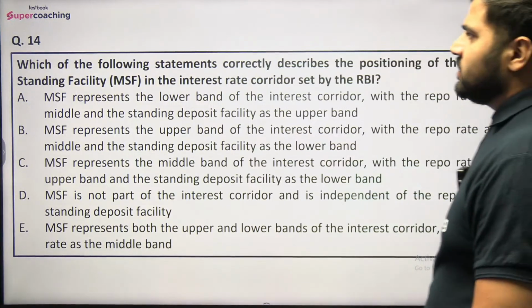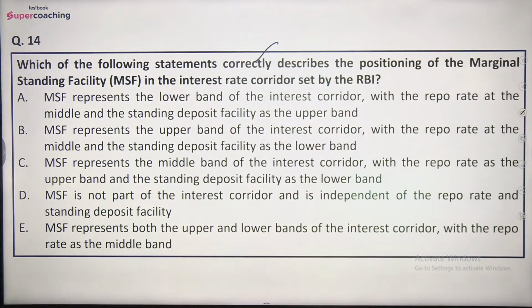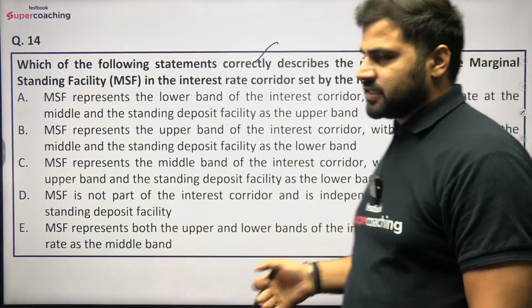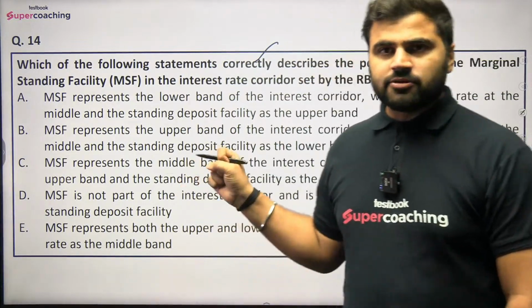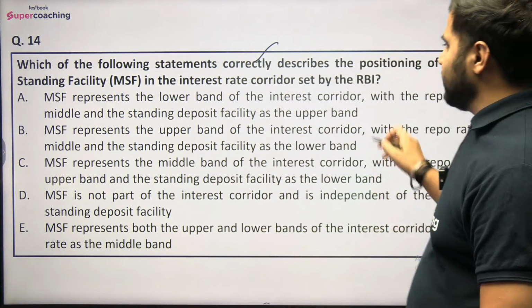Question number 14 is, which of the following statements correctly describes the position of the MSF in the interest rate corridor set by the RBI? ठीक है, तो यहाँ पे MSF की पोजीशन क्या होगी बताइए. अब गाइज आप यहाँ पे बेसिकली लॉजिक लगा के कर सकते हैं. इतना डिस्कशन हमने कर लिया था कि आप सिंपली लॉजिक के साथ चीजों को रिजॉल्व कर सकते हो. So we are talking about the positioning of the MSF in the interest rate corridor set by the Reserve Bank of India.